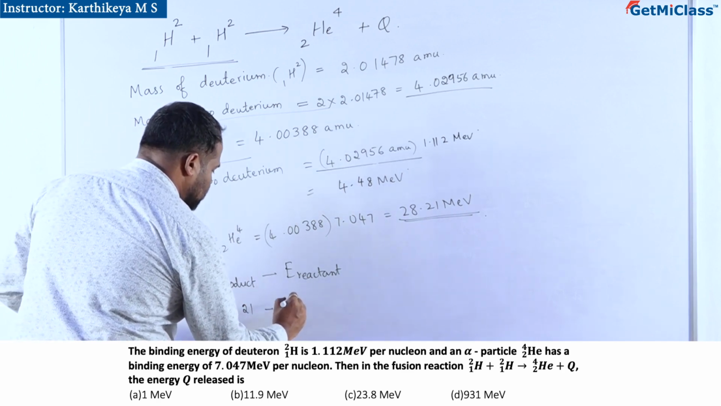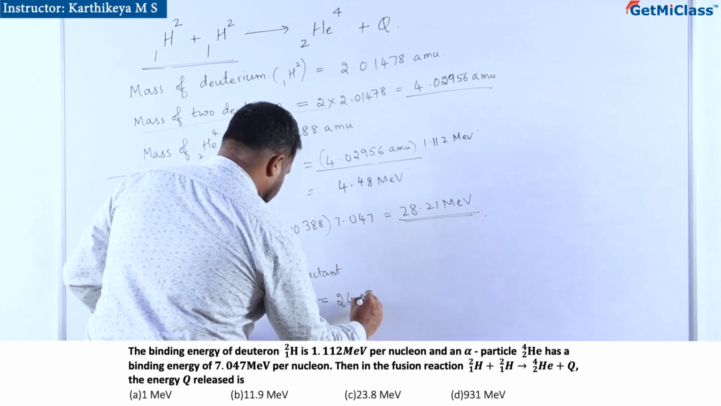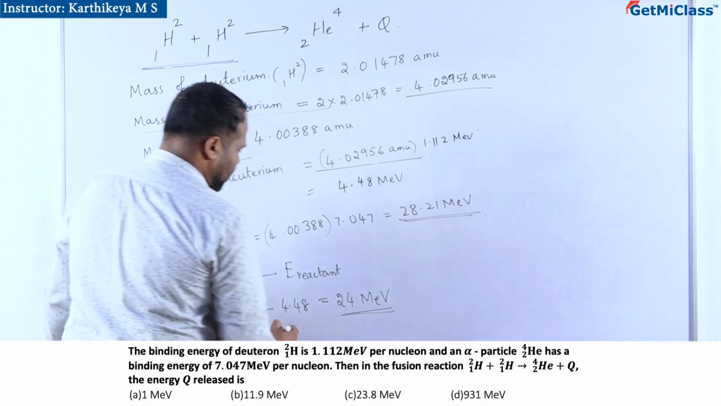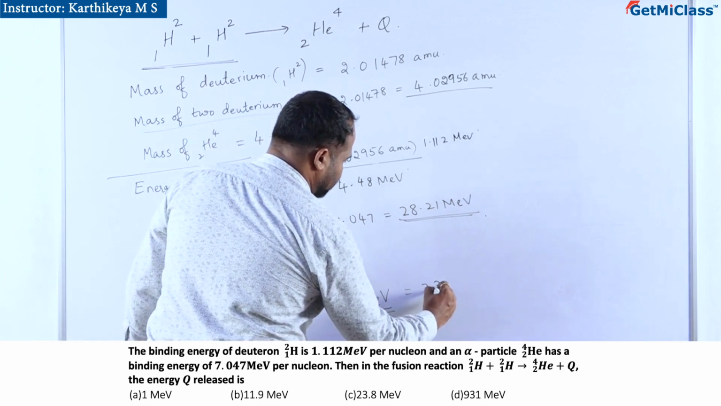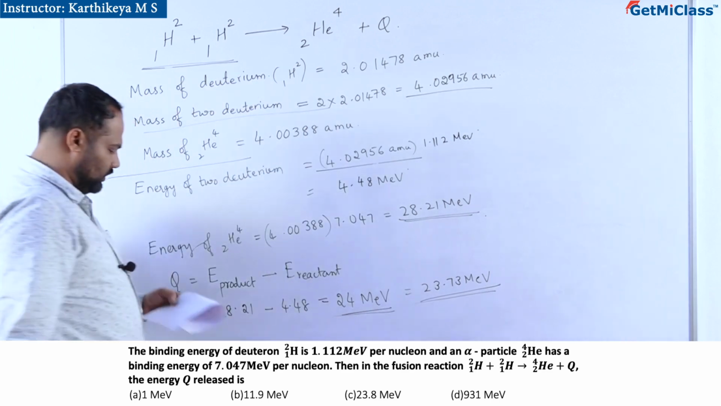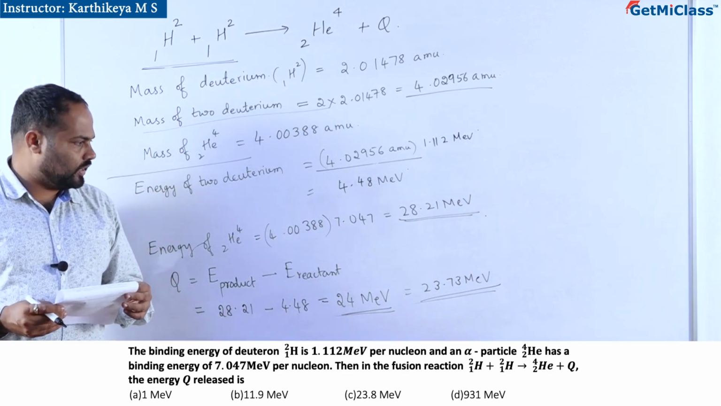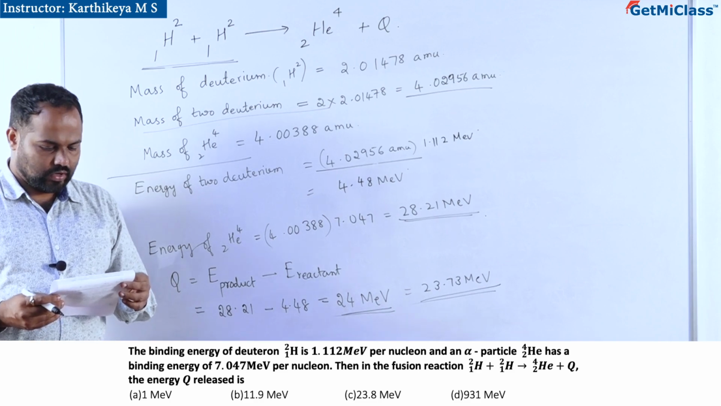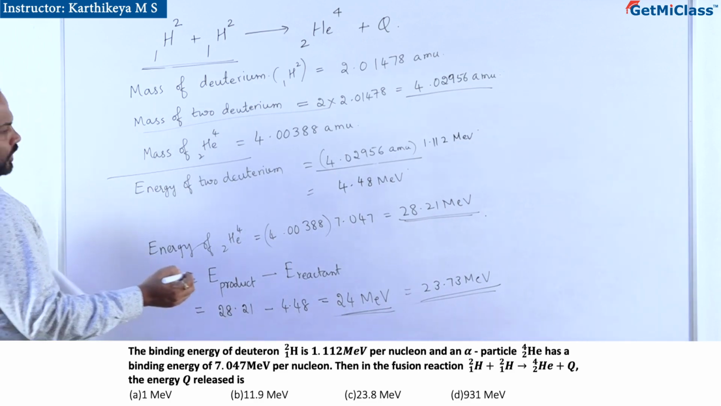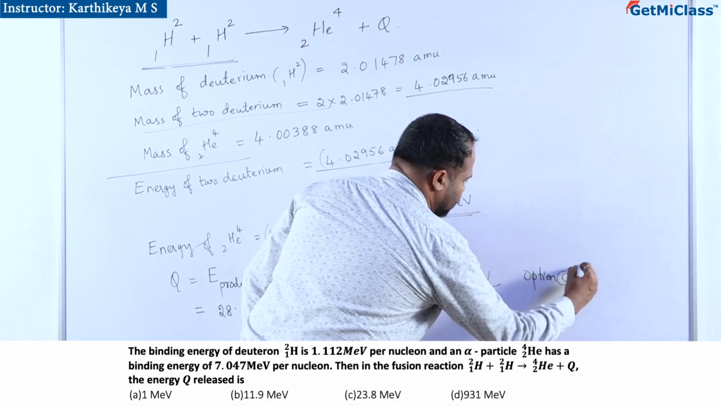So that will be 28.21 minus 4.48, totally we will get nearly 24 mega electron volt. To be specific, it is 23.73 mega electron volt you are going to get. So the answer closest to that is option C, 23.8. So option C is the right answer.